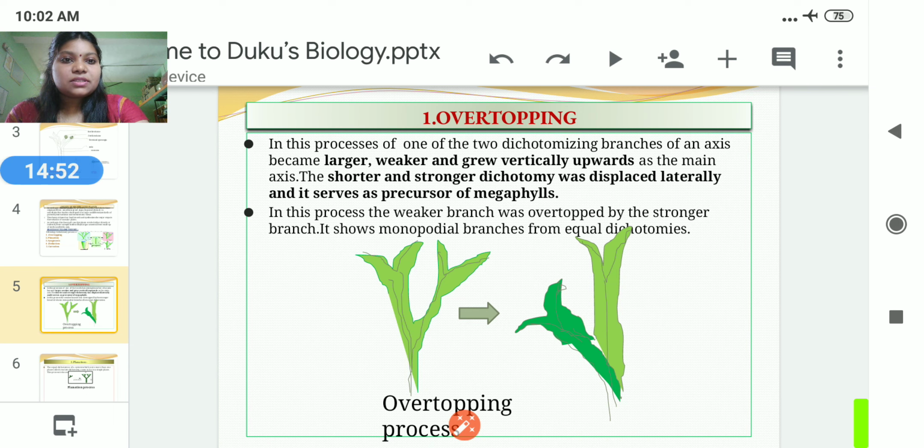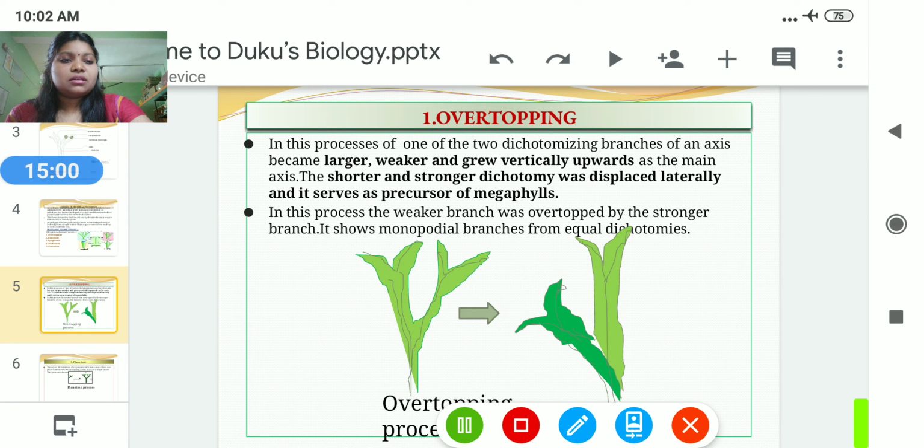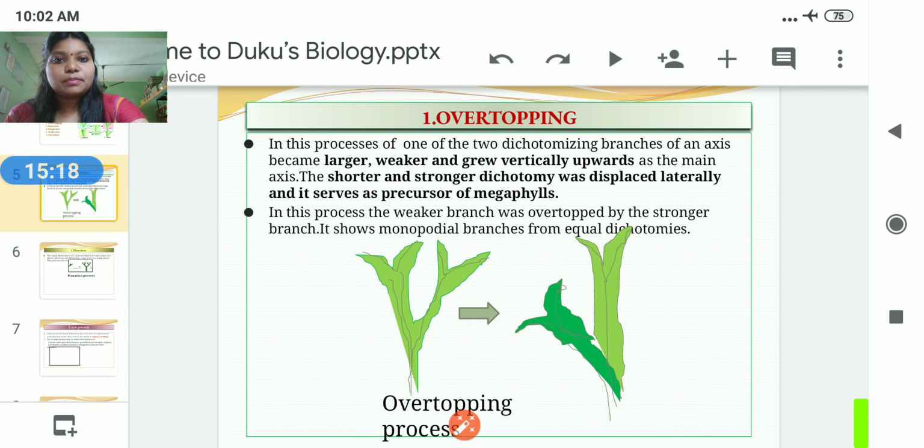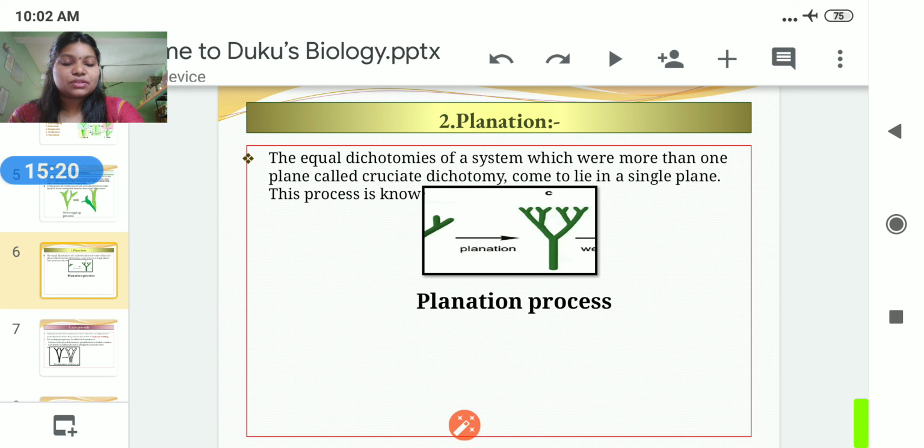This is the process of the weaker branch overtopping the stronger branch. We know that in the case of a person, in the case of branches, anything else, the weaker and taller one always overtops the thicker and smaller one. So this is the overtopping process. Next, consider the second process, that is the planation process.